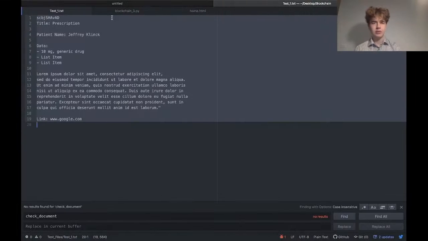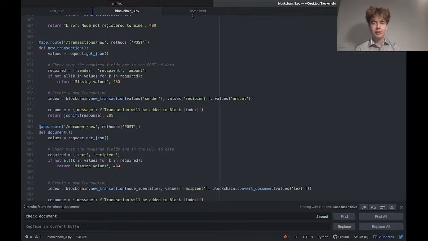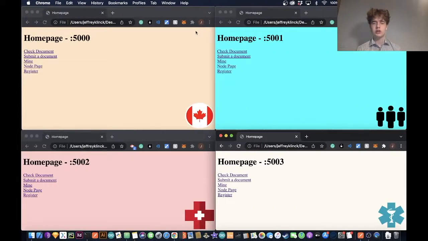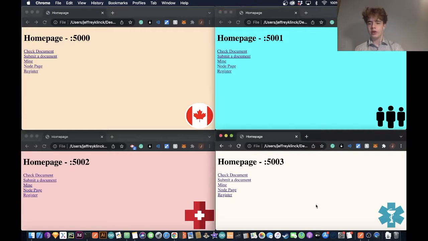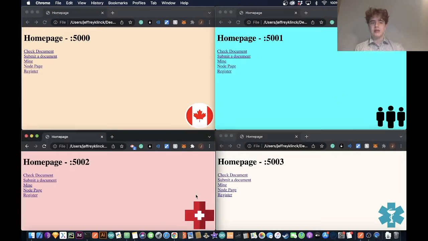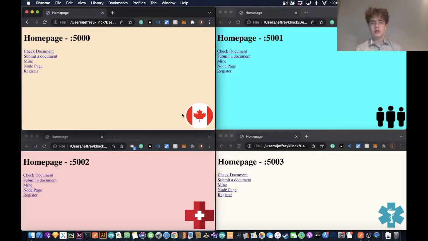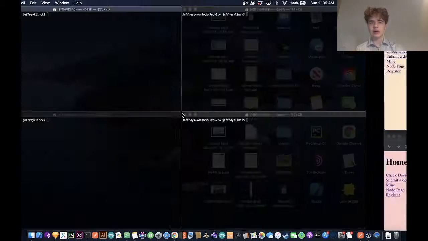So the proof of concept was built using Python and HTML and HTTP, a protocol to interface data between the two. So the first thing I'm going to do is go through a process called the initiation sequence. In this sequence, the Tier 1 node, in this case the Canadian government, or the Ontario government, would accept all the other nodes as participants, and they would register them credentials, a private key and a public key, based on their health card. These nodes would all accept the Tier 1 node as the dominant node, so they would get their permissions set through that process.